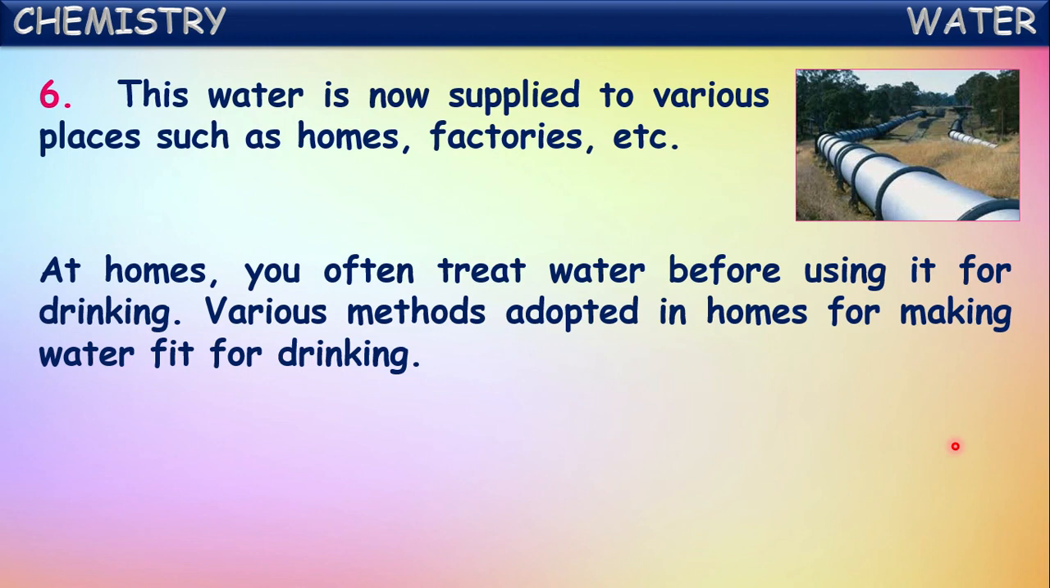Often in our homes, water will be boiled before drinking it. This is also one of the purification methods. By boiling the water, the germs and bacteria present in it will be killed. That is one method for purification of water at homes. And the water will also be filtered by using different sieves and filters. That is also one of the purification techniques. In this way, various methods are adopted in our homes for making water fit for drinking.